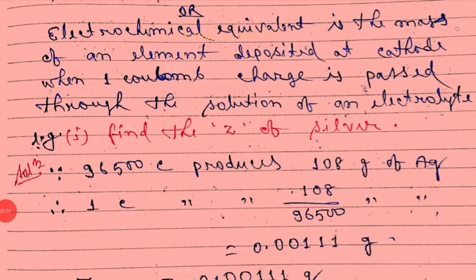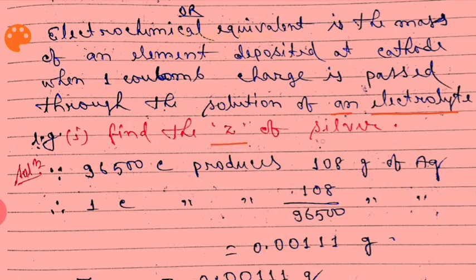Suppose the electrolyte is copper sulfate, then if 1 coulomb charge is passed, the mass of copper deposited at cathode will be called electrochemical equivalent.